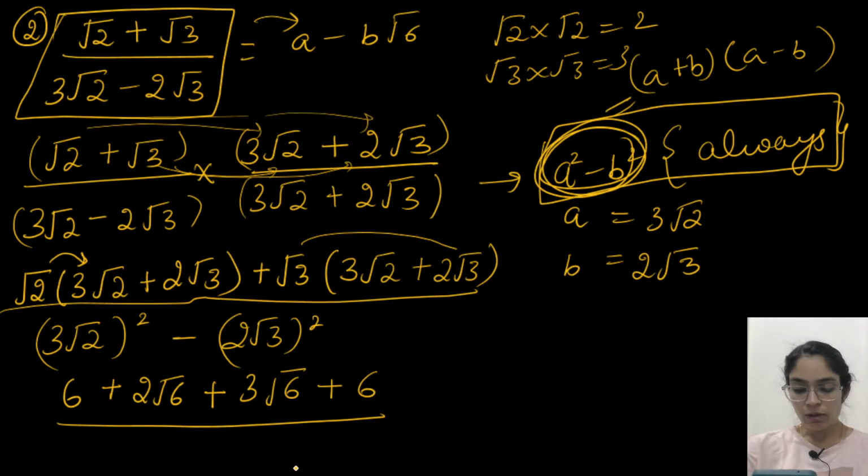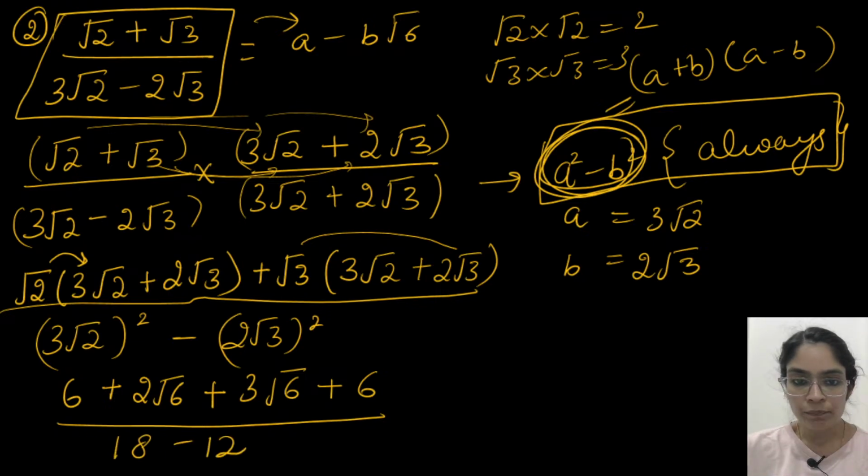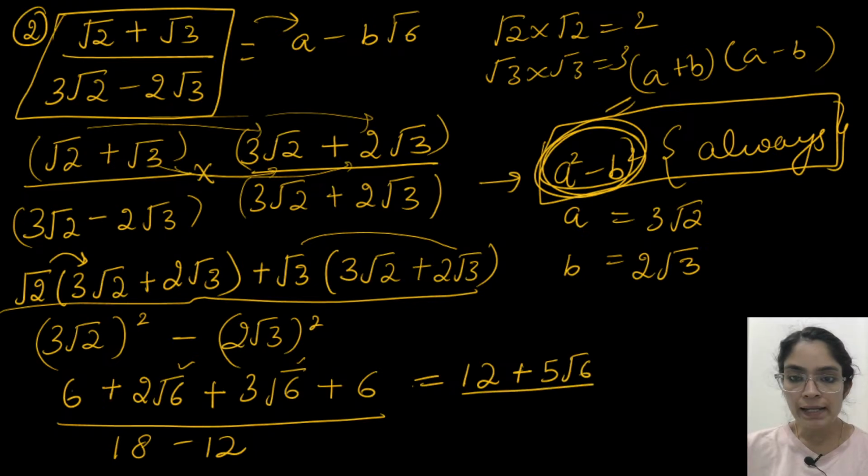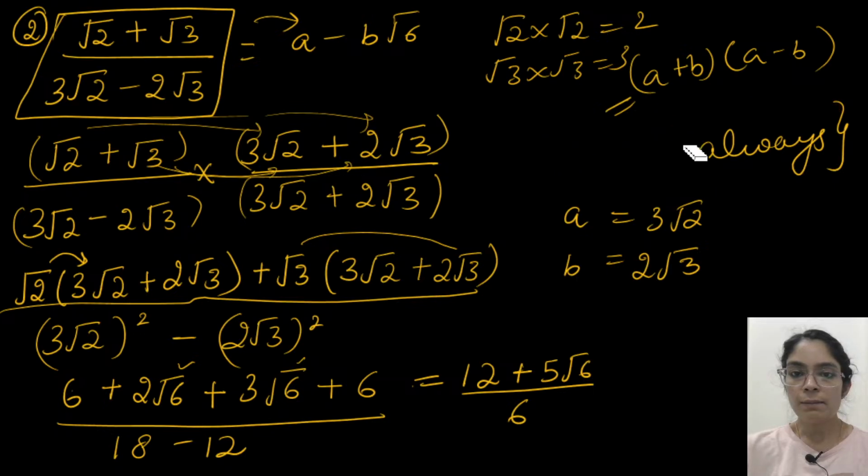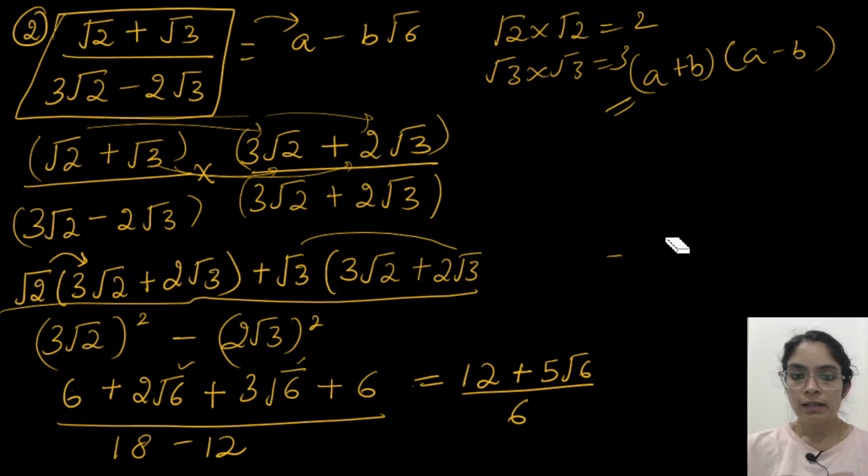You have already seen that the denominator is 18 minus 12, so I'm just going to write it directly. Like terms we can add: 6 plus 6 is 12. And here also, because both terms have √6, 2 plus 3 is 5. So 5√6 in the numerator. So we get 12/6 plus 5√6/6.